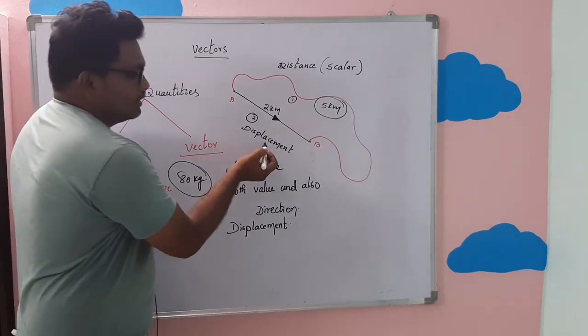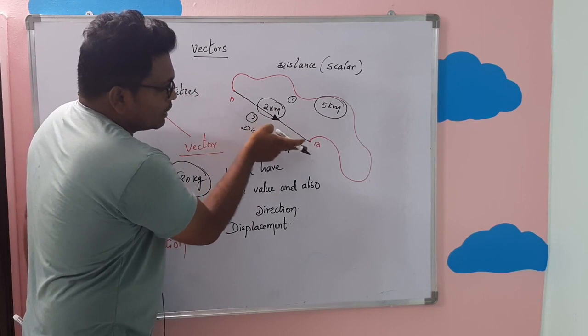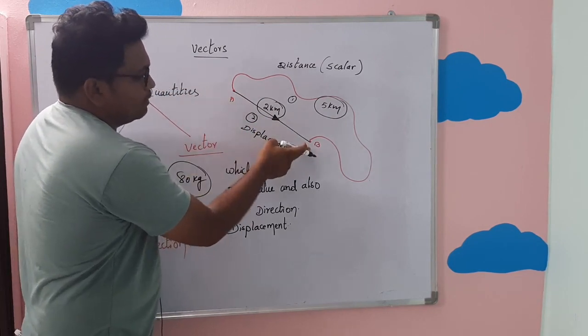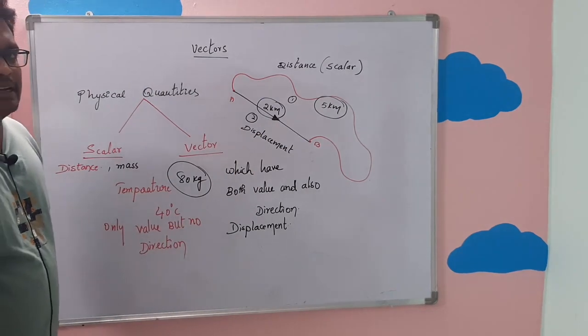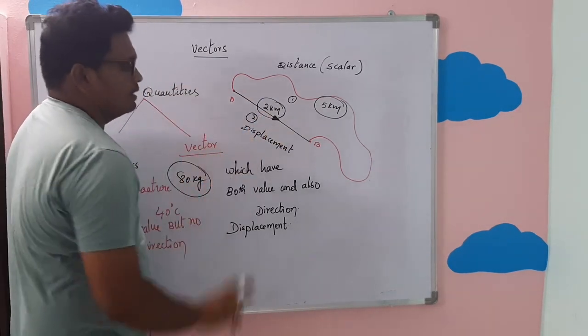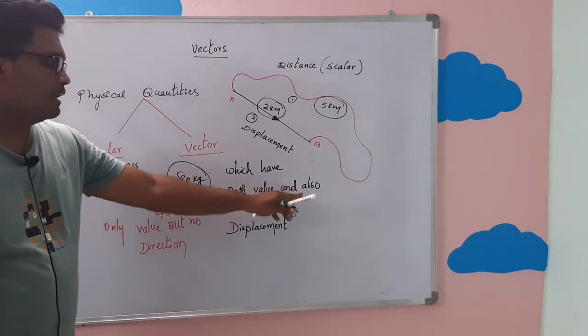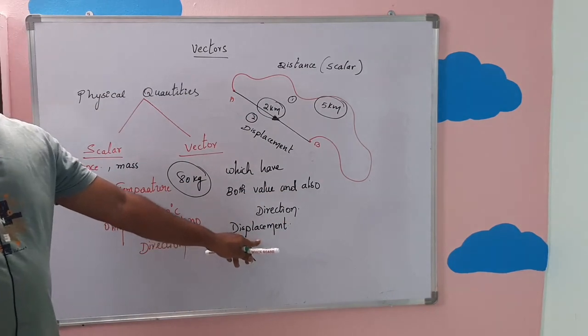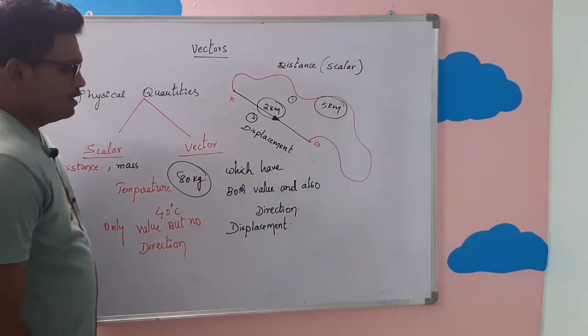So for the displacement, we are giving one value and you are moving in a particular direction from point A to point B, and you call this gap, which is the shortest one, a displacement. So displacement has a value and also a particular direction. So such physical quantities which have both value and direction are called vector physical quantities. So displacement is also one of the vector physical quantities.